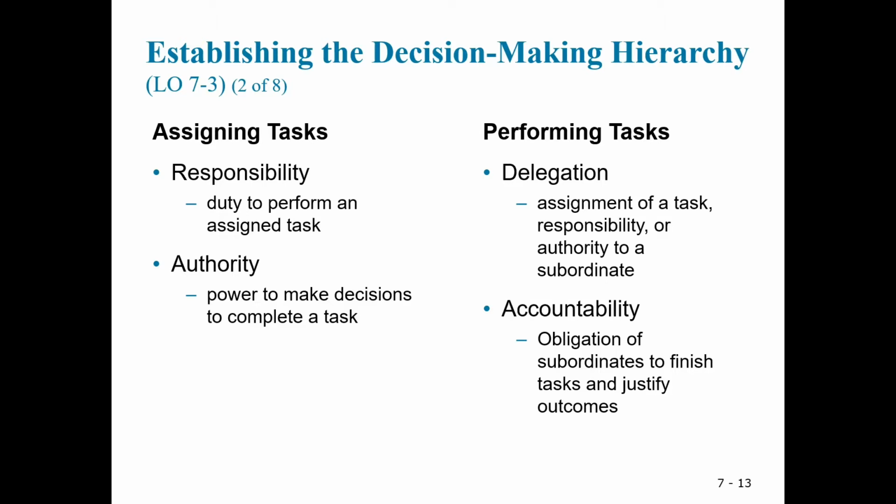B. Performing tasks. Delegation occurs when a manager assigns a task to a subordinate. Accountability falls to the subordinate, who must then complete the task. Some managers fail to delegate tasks because they assume that subordinates can never do anything as well as the manager can, or because they fear that their subordinates will show them up in front of others by doing a superb job, or because they simply want to control everything.